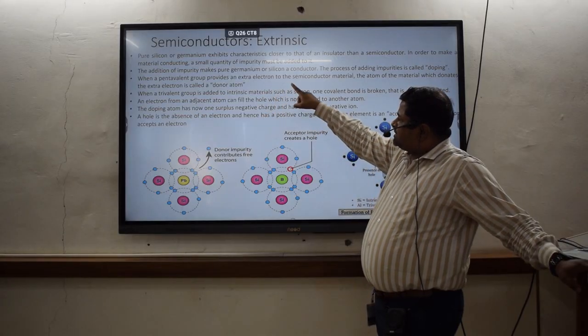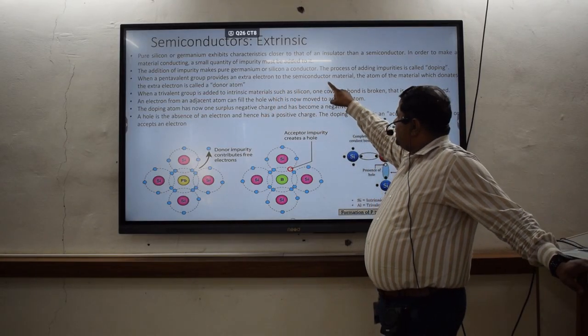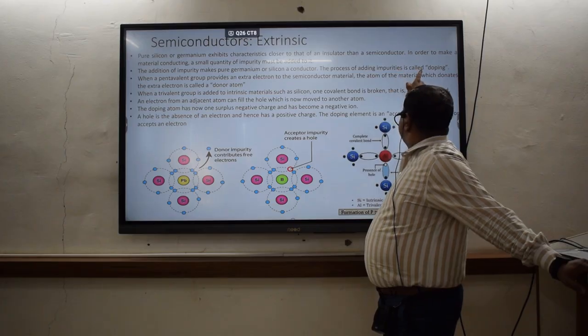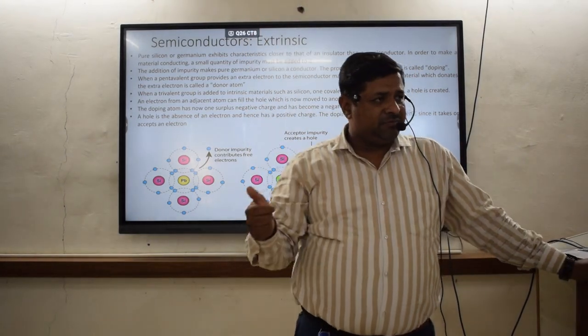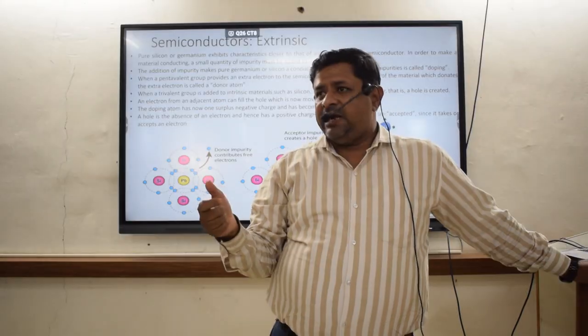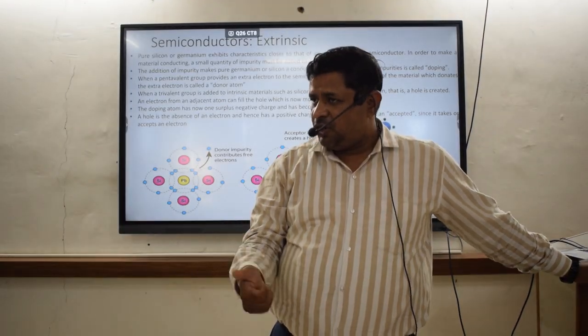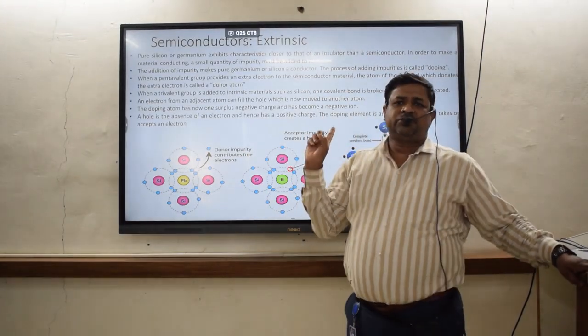Addition of impurity makes pure germanium or silicon a conductor. The process of adding impurity is called doping. In case of steel, we have added carbon, and we have called it alloying. In case of a semiconductor, it is called doping.